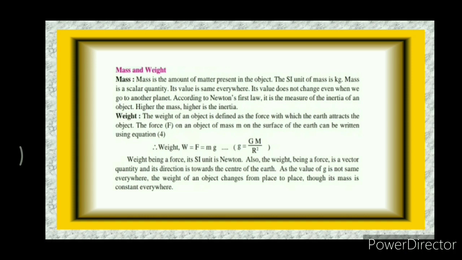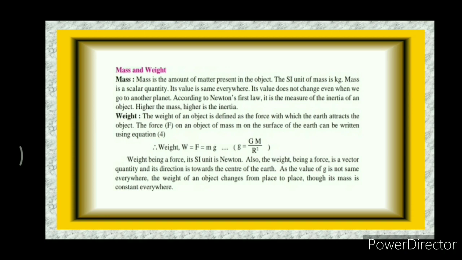Now about the weight. The weight of an object is defined as the force with which the Earth attracts the object. The force F on an object of mass m on the surface of the Earth can be written using equation 4. Weight W is equal to F is equal to mg, where g is equal to G into M upon R square.